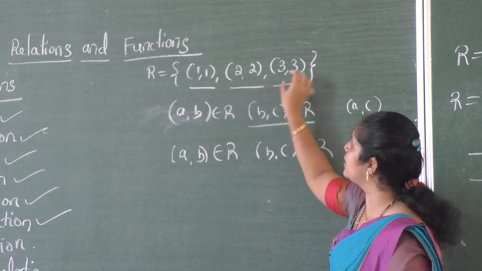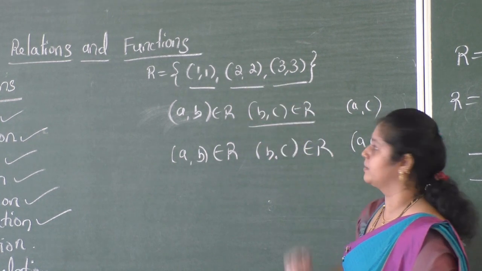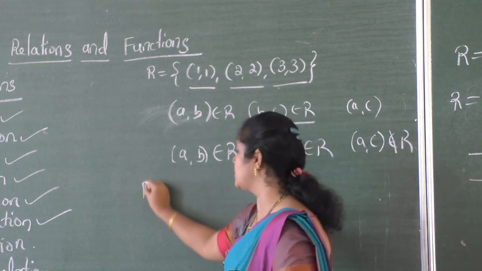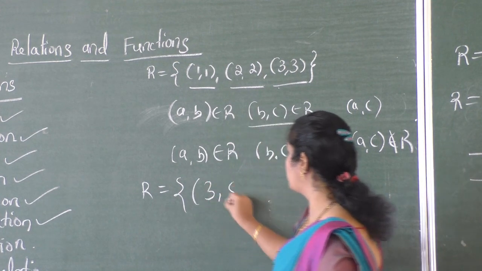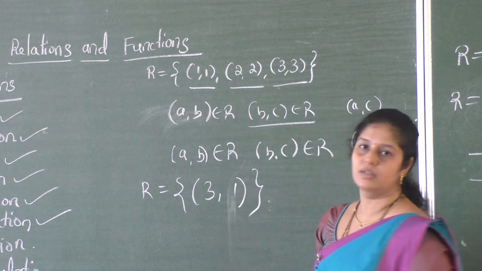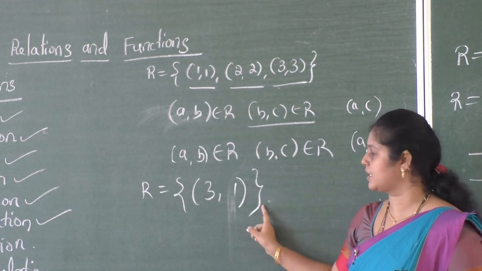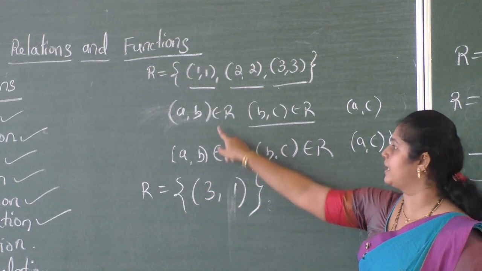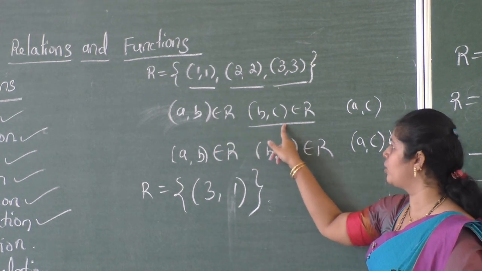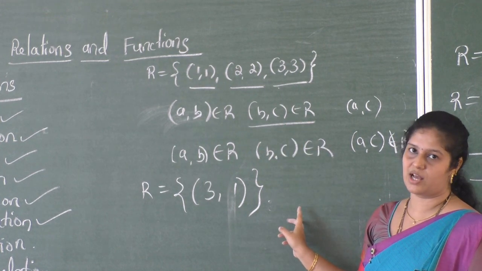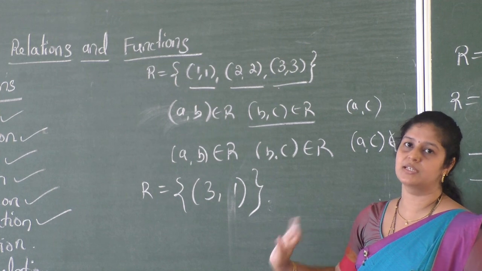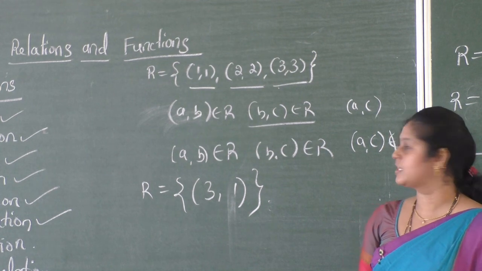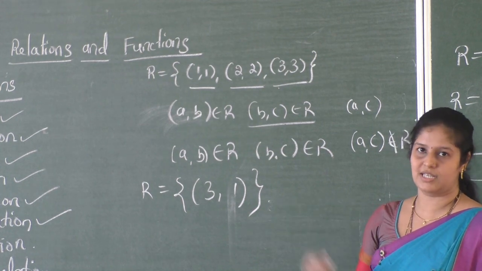Here all the three ordered pairs are different. You are not going to get another one. Therefore, this relation is a transitive relation. What about this relation, with (3, 1)? This relation is also a transitive relation. You have only one ordered pair, like (A, B) belongs to R, but you do not have (B, C) belonging to R. That means it is itself a transitive relation. We will continue in the next class.